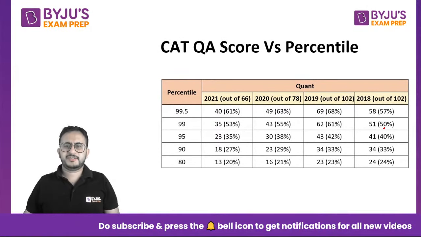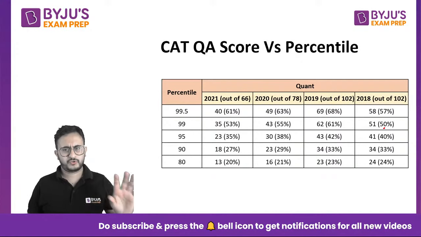Possibly, in that case, you can get 99 percentile. It looks surprising, isn't it? But that's the fact. So from this you can understand that even if you're moderate, even if you're not so great in quant, you can manage to get a decent percentile, provided that you are sincere. If you cover the entire syllabus and cover some things thoroughly, you should be able to get at least 90 percentile. It is not a big thing.